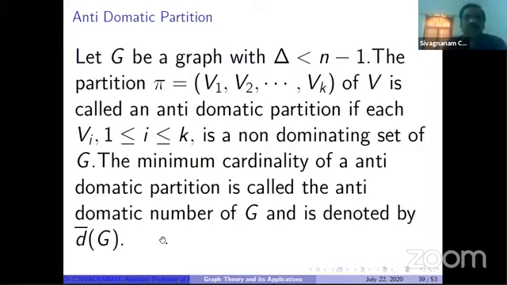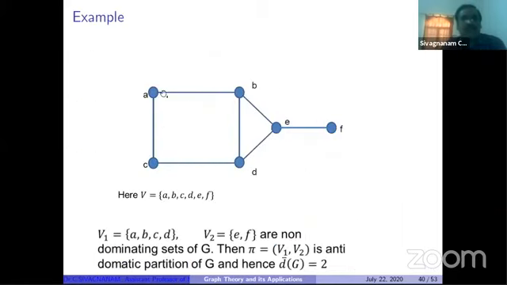Now let us see the same example, which contains 6 vertices A, B, C, D, E, F. V1 is a subset of V containing 4 vertices A, B, C, D, and V2 contains 2 vertices E and F. V1 and V2 are disjoint, and V1 union V2 equals the whole set V, so it is a partition. V1 is a non-dominating set. Is it correct? Taking A, B, C, D, for F there is no adjacent vertex in V1. So it is a non-dominating set.